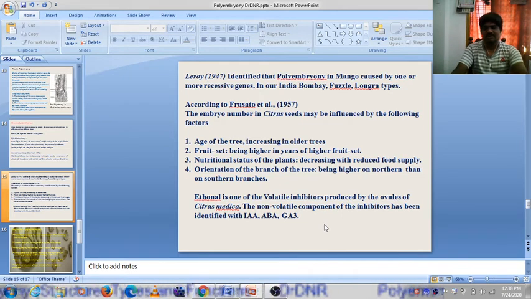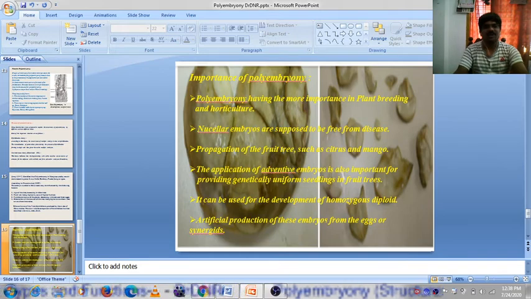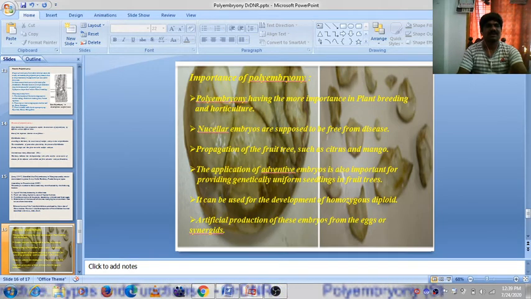Okay. The main importance of polyembryony. What are the functions? What is the main importance of polyembryony? Polyembryony has more importance in plant breeding and horticulture to grow more seeds, more plants, to grow high yielding varieties, high resistant varieties, high seedlings, and also for seedless fruits. These are very much useful in horticulture and plant breeding.